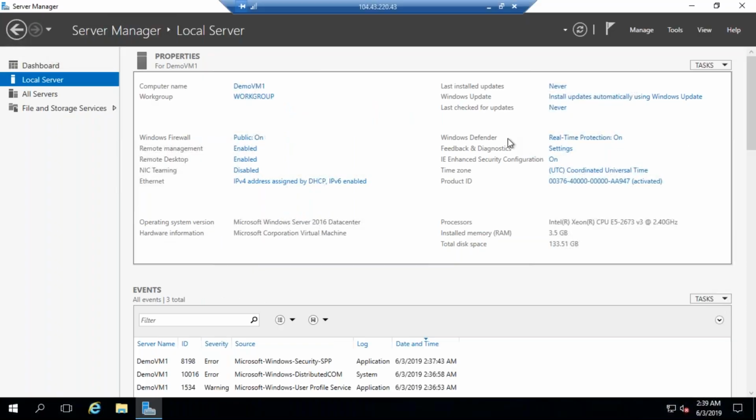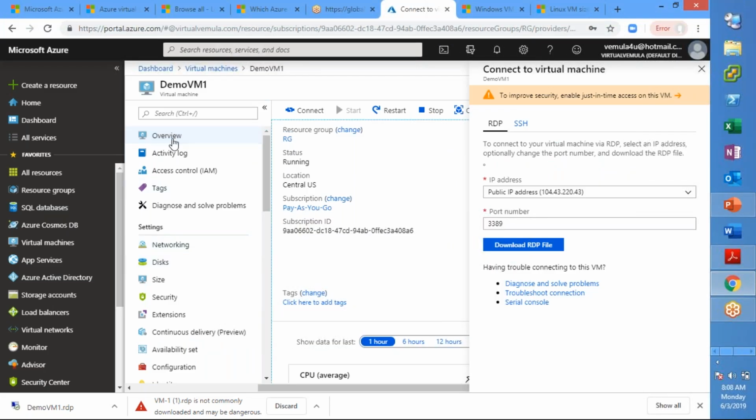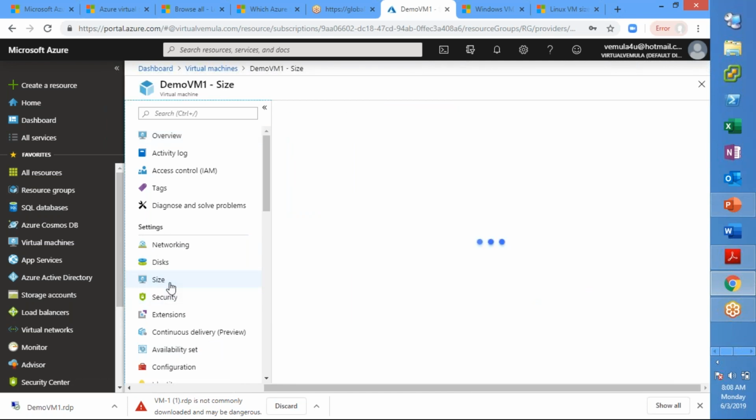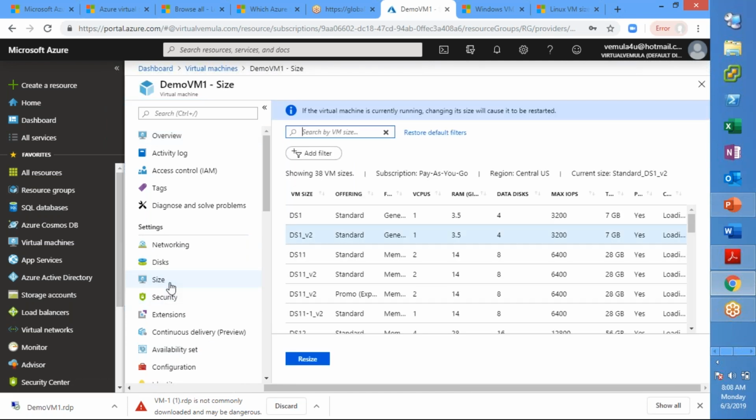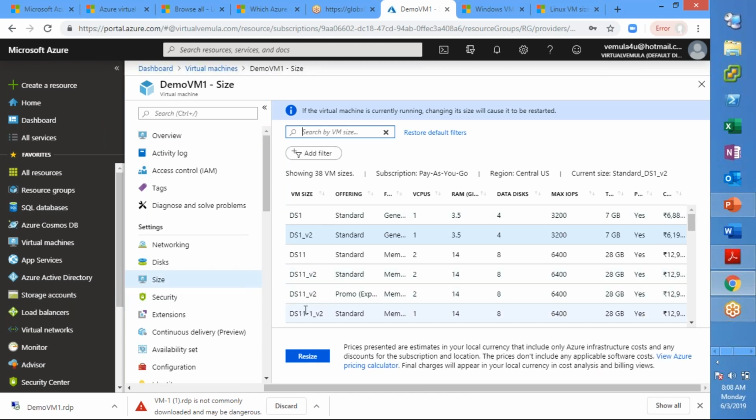Okay, so we'll stop here, and tomorrow we will be discussing all the different settings you have within the virtual machines, which are very important and needed for us. We'll also discuss how we attach multiple network cards to the virtual machine, how we add additional disks, and if you want to increase the size, say you selected some size and you suddenly have a different requirement.